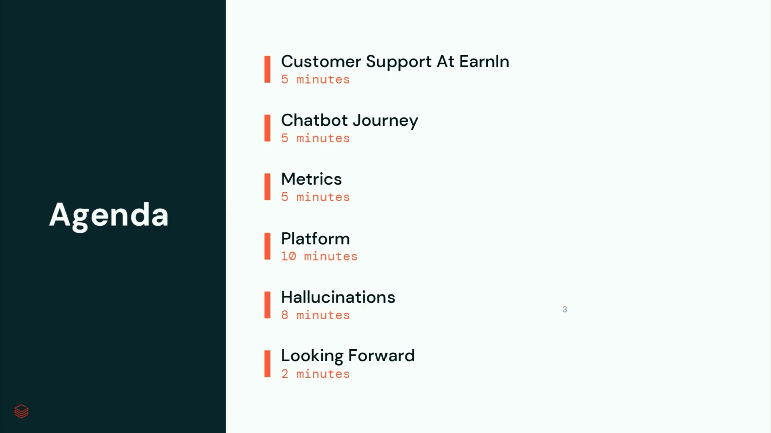Let's take a quick look at our agenda. We're going to talk a little bit about the complexity of customer support at Earnin. We'll look back at our journey and our timeline, talk a little bit about the metrics we care about when we measure a chatbot. We'll dive a little deeper in the platform we use to emit data to our lake, and we'll do a quick workshop looking into how to query hallucinations on our conversation data by writing a SQL query. And then we'll spend a few minutes looking forward.